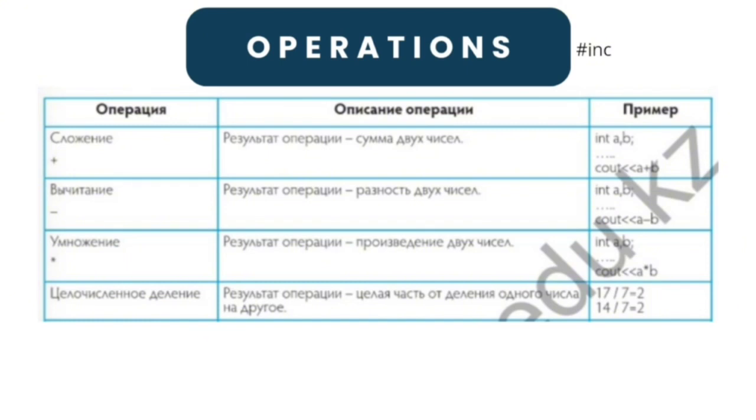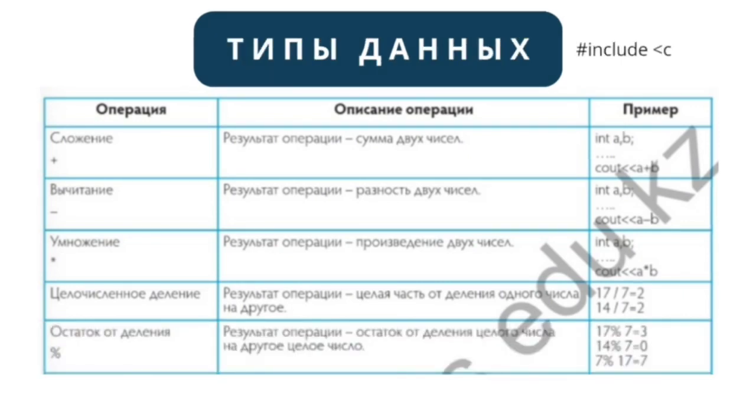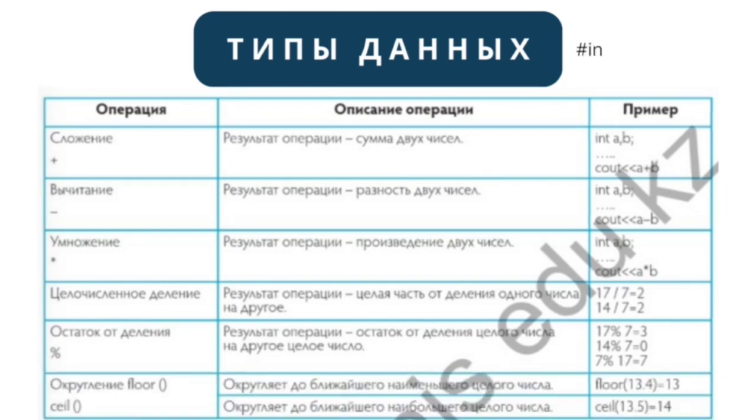And about integer division, the result of the operation is the integer part of the division of one number by another. And about modulo, the result of the operation is the remainder of the division of an integer by another integer. And about floor, it rounds down to the nearest integer.